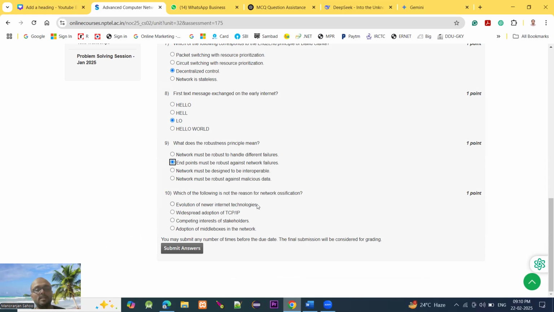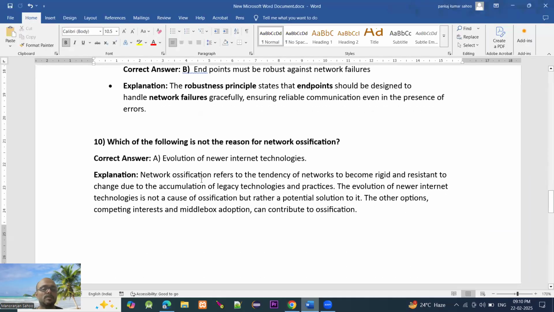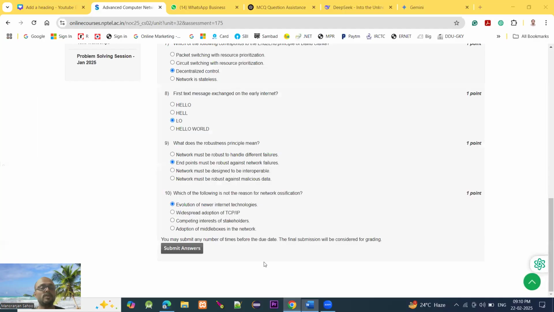Which of the following is not a reason for network ossification? Not a reason for network ossification means the evolution of newer internet technology, option A. Network ossification refers to the tendency of a network to become rigid and resistant to change due to the accumulation of legacy technology and practices. The evolution of newer internet technology is not a cause of ossification but rather a potential solution to it. The other options, competing interests and middlebox adaptations, can contribute to ossification. So we choose option A for question 10.